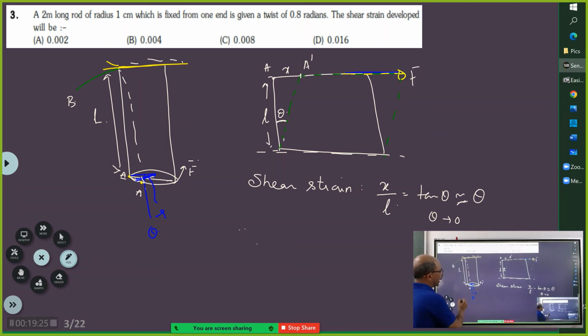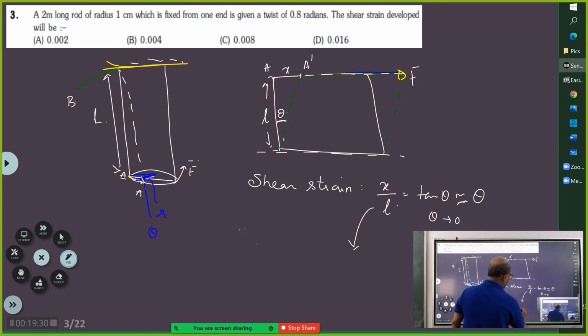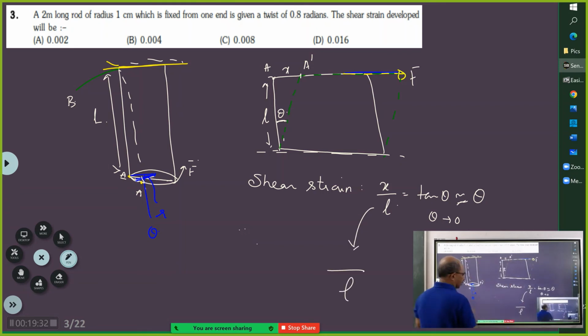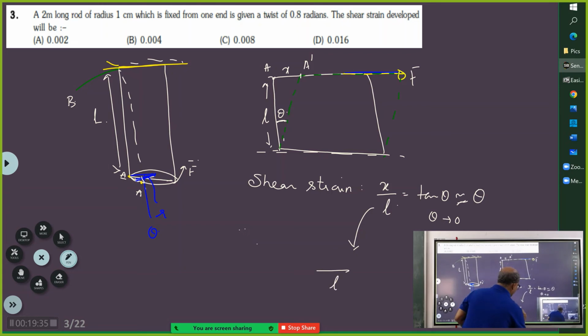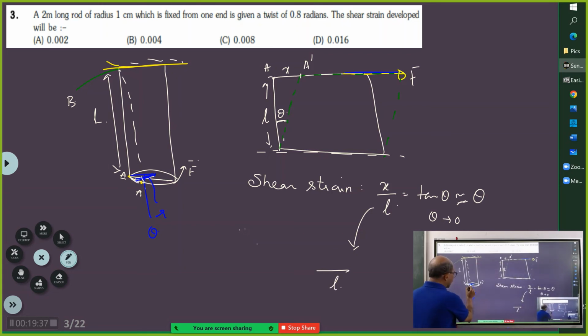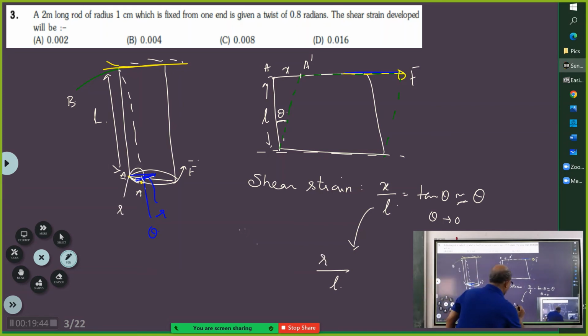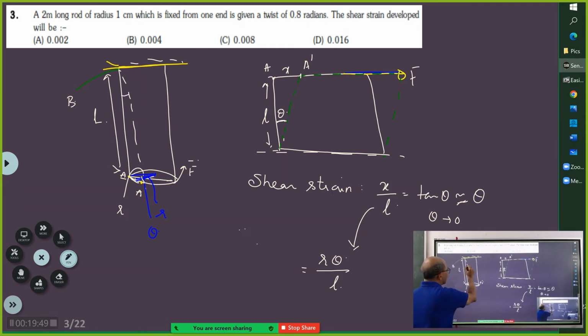Understood? So here our length is what we have used here. This length is also here. And what is the deformation here? What is A dash? If this radius is r and this is theta, A dash is nothing but r theta. This becomes what? This angle phi. So this angle becomes the shear strain. Is it clear?